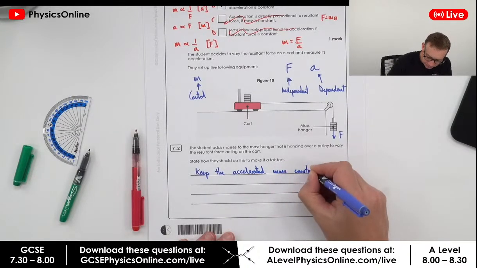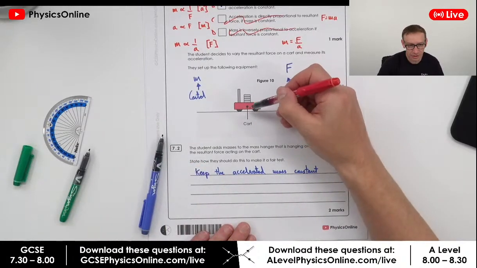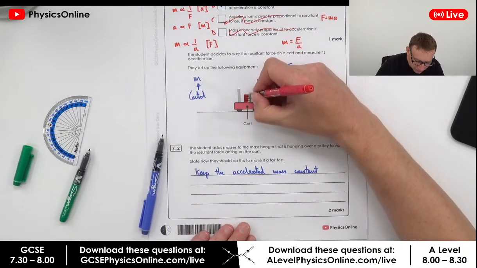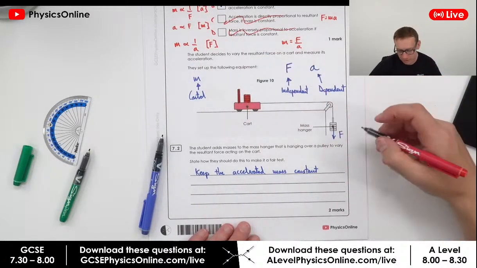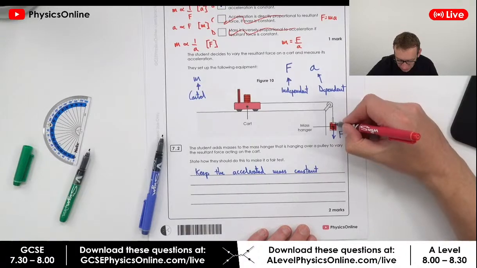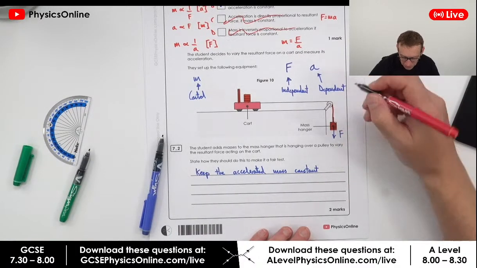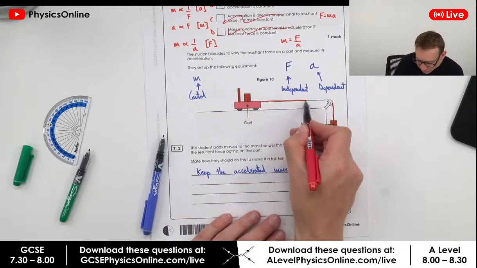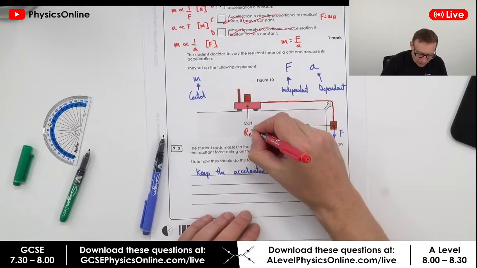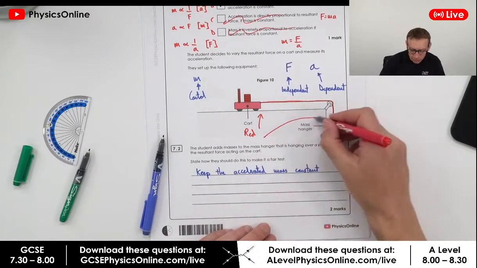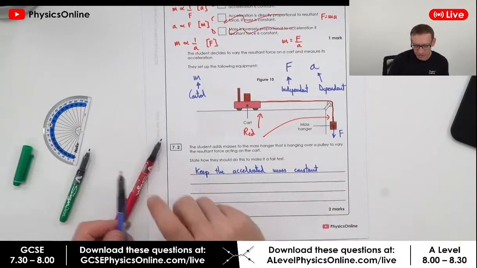accelerated mass constant, okay, and the thing that accelerates is basically this cart, the mass is on top, which I'm going to colour in red. There's obviously this bit here, that's like for holding something later on. This is going to accelerate as well, because that's getting faster. That gets faster, and so does the bit of string that goes over that pulley. So everything in red here, everything that's red is all accelerated, and that's the mass that you must keep the same. So you need to keep the accelerated mass constant